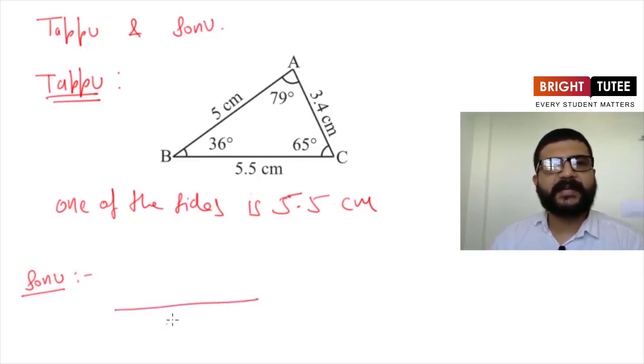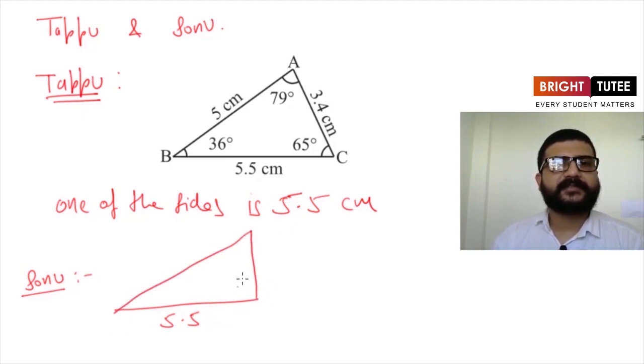He has taken one of the sides as 5.5 centimeters and then he has drawn a right angle here and then joined these two sides. This is one triangle, or we can say this is one right angle triangle in which one of the side lengths is 5.5 centimeters. And then he tried to draw an acute angle triangle in which one of the sides is 5.5 centimeters. So he has drawn something like this.